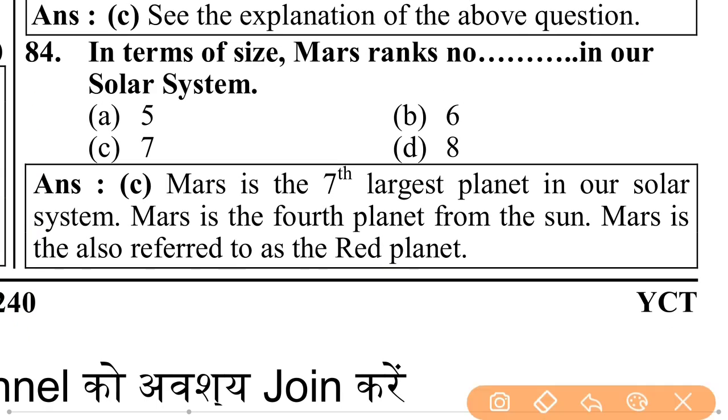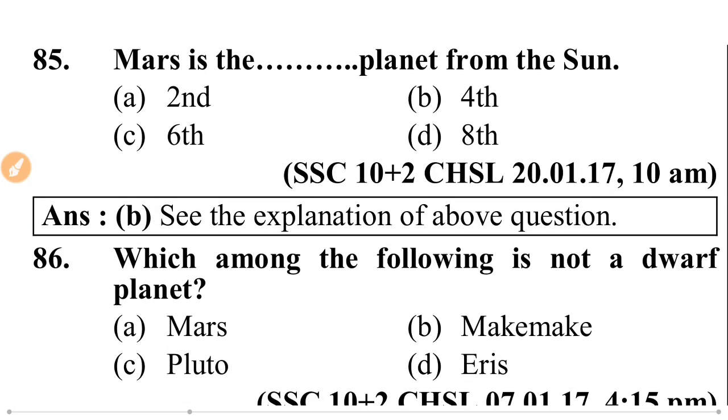Mars is the 7th largest planet in our solar system. Mars is the 4th planet from the Sun. Mars is also referred to as the red planet. Mars is the fourth planet from the Sun.